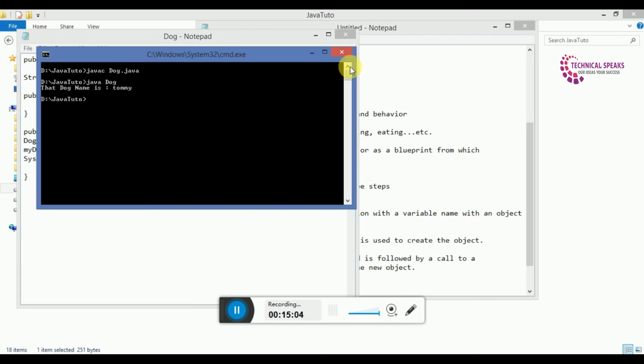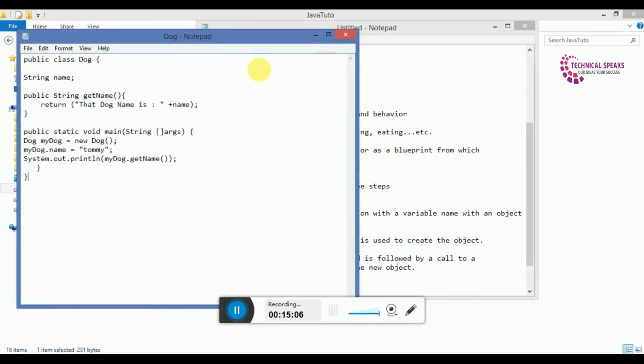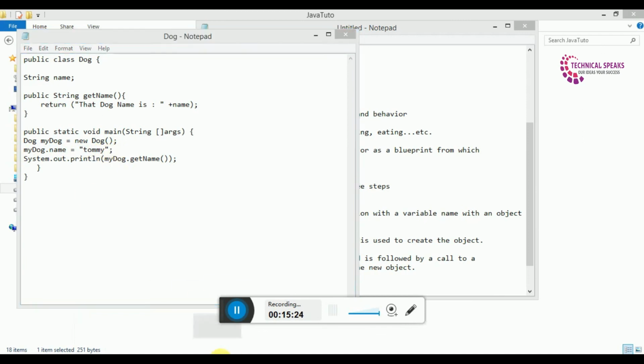The name Tommy is there because I passed plus name, and here I pass the object myDog dot name and the string Tommy. That's why it is shown at output.